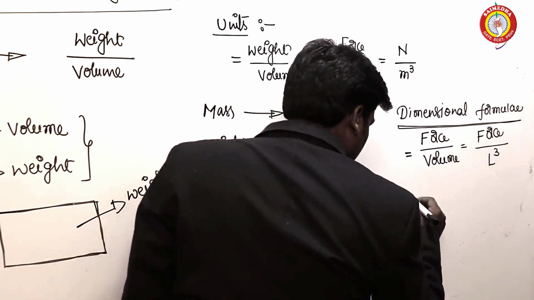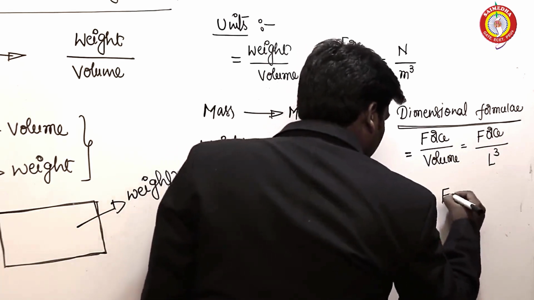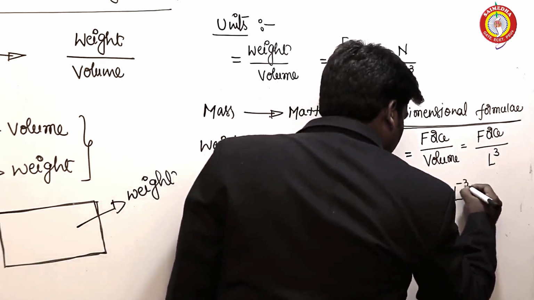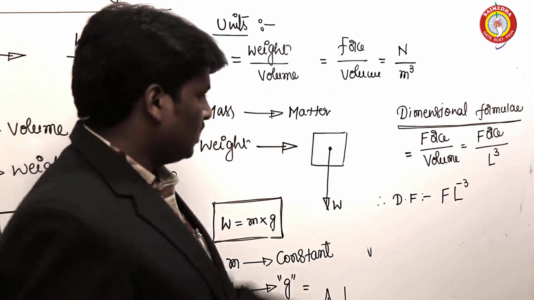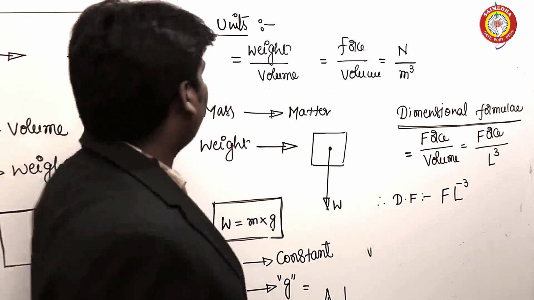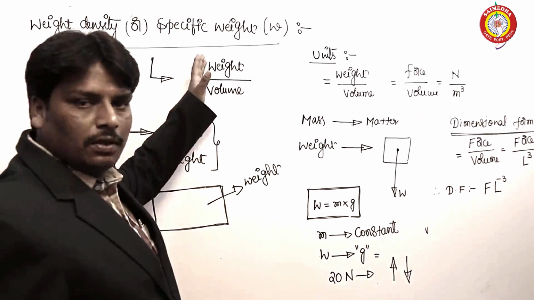Therefore, the dimensional formulae is F L to the power of minus 3. It is the dimensional formulae for weight density or specific weight.